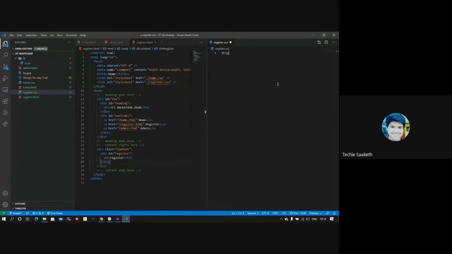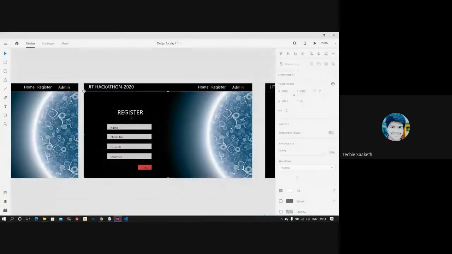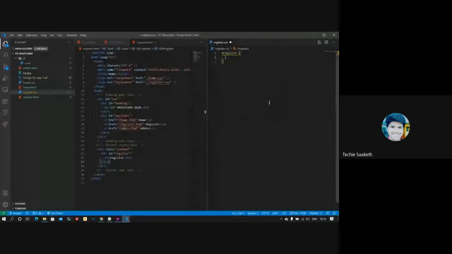We want the content of it to be in white. There's a property called color which is used to set the color of text elements. So I'll set it to white.